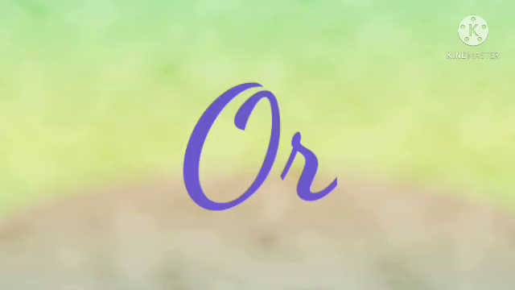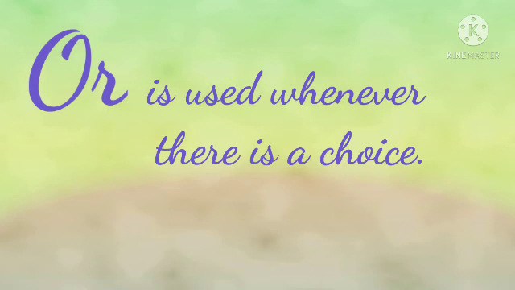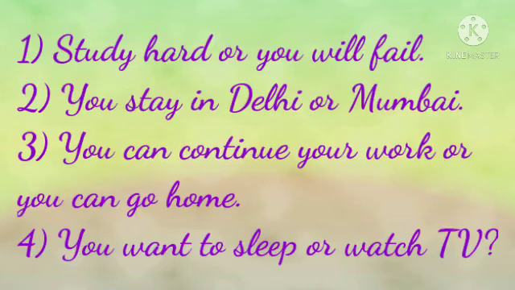Now, the next conjunction, or. Or is used whenever there is a choice. Look at the examples. Study hard or you will fail. You stay in Delhi or Mumbai. You can continue your work or you can go home. You want to sleep or watch TV. In all these sentences, you can see that there is a choice. You can do this or that.